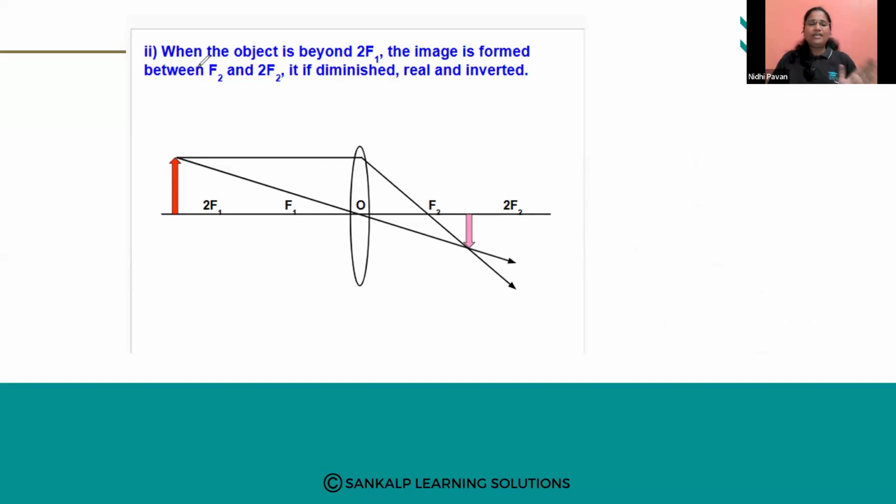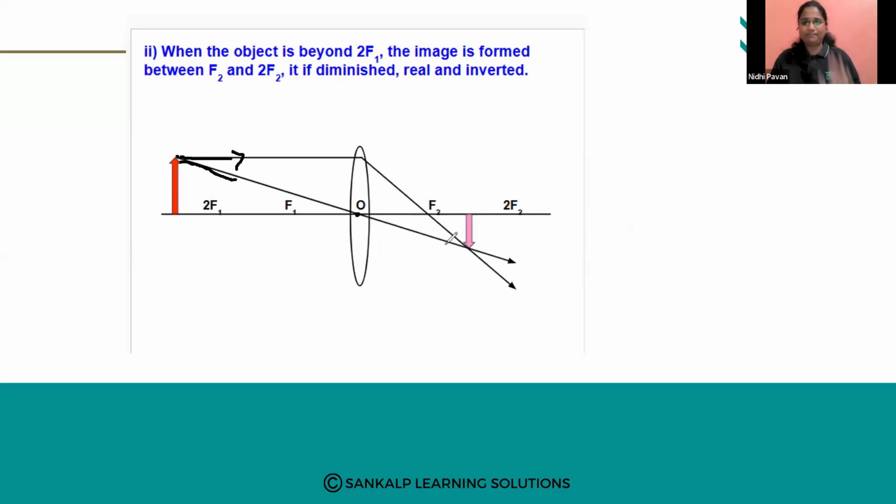Now, coming to the second case study, when the object is beyond 2F1, that is similar to beyond the center of curvature. Where will the image be formed? You can see here, this is one ray of light which is coming parallel to the principal axis and it is getting refracted. And this is another ray of light which is passing through the optic center and it will pass like that only.